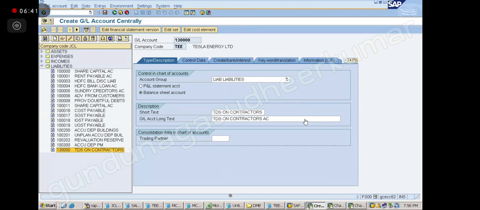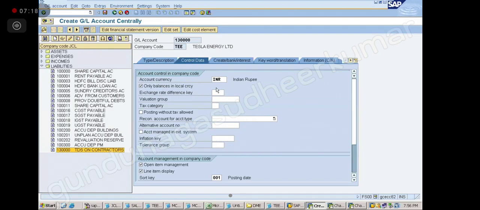Sir, hello? Yes. How about this case? 1,30,000. You will click create and then give the number 1,30,000, give the company code and you create that. And you go to, sir, TDS on contractors is the recipient contract. Yes, recipient type is company, right? It's a company. Contractor is nothing but a registered company. Okay?